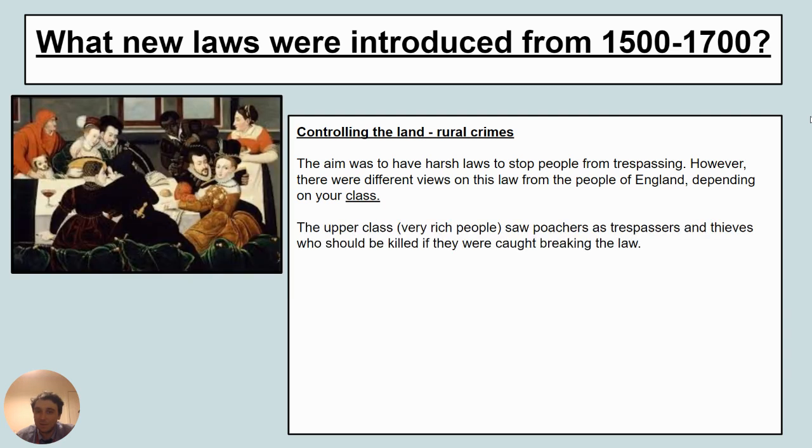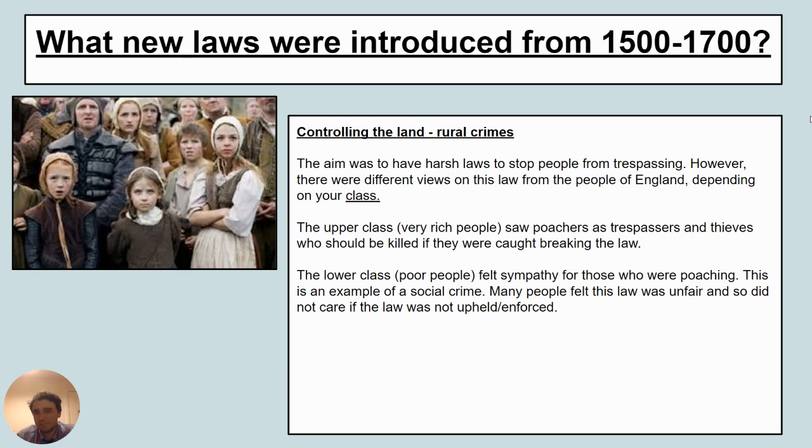But there were different views on this law, depending on your class in England at the time. So if you were in the upper class, if you were very rich, then you would see poachers as trespassers, as troublemakers, as criminals, and it's quite right they should be killed if they were caught breaking the law. Whereas the lower classes, the poorer people, felt sympathy for those who were poaching. They realised that actually these people were not doing it because they wanted to, but because they were forced into doing it to survive. So we see sympathy for this law, with people breaking this law.